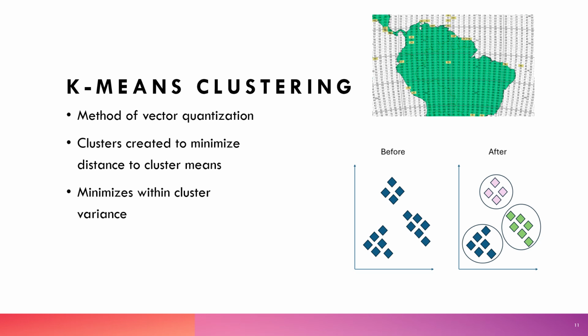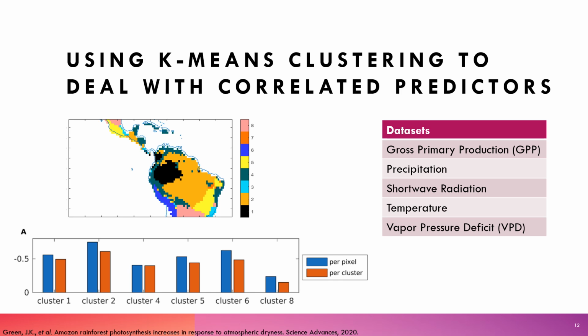So to do this, we used a machine learning algorithm called k-means clustering, which is a method of vector quantization that works to create clusters that minimize the distance of each data point to the cluster mean. And this image here on the bottom right is depicting a very simplified version of how that works. The first plot is showing the before picture, while the second plot is after clustering if we used 3 clusters. And so we applied this.